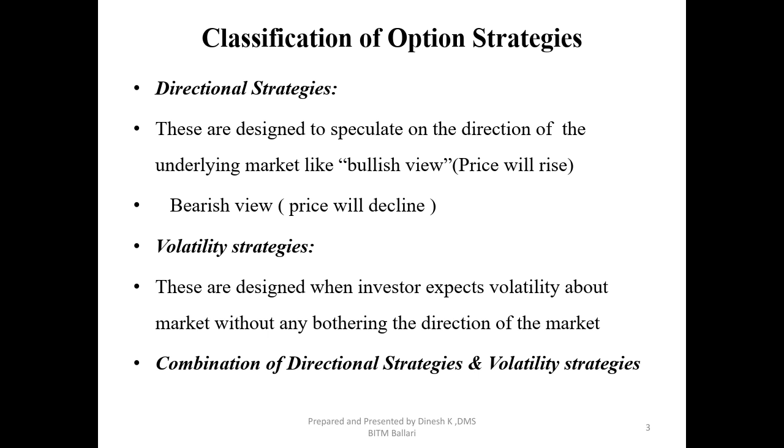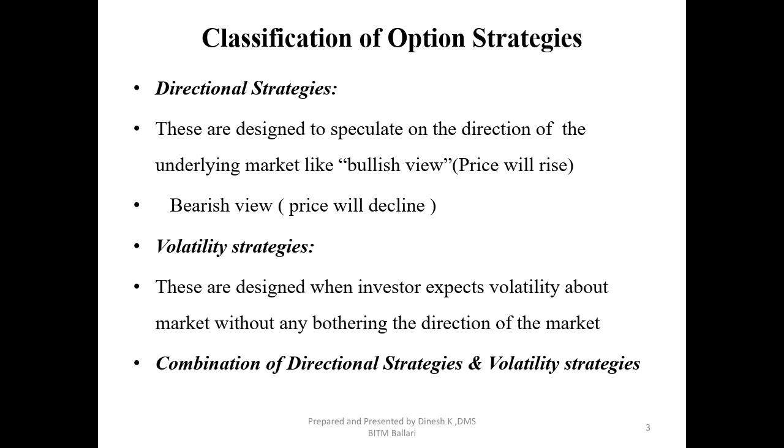It can be a bull strategy, a bear strategy, a partially or moderately bull strategy, or partially or moderately bear. So we come across different types of strategies with respect to directional strategies. Now, with respect to volatility strategies, what are these? In these, there is no direction, or no clear specification about the direction.